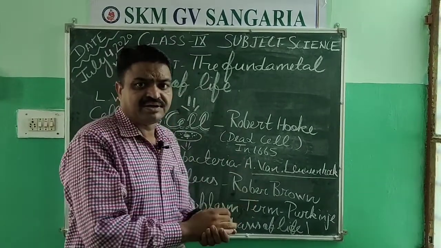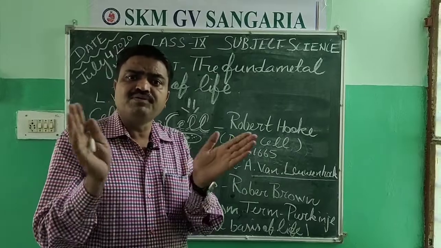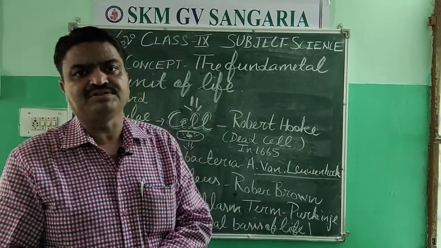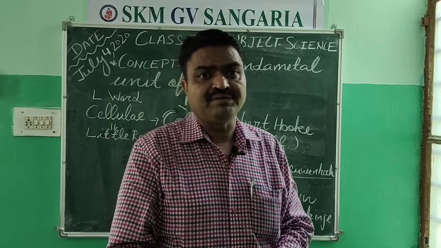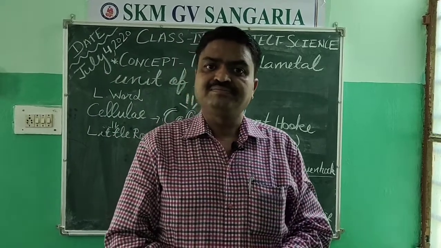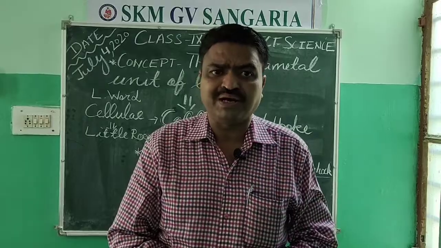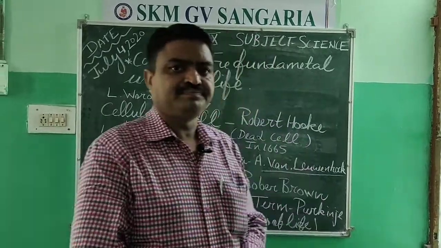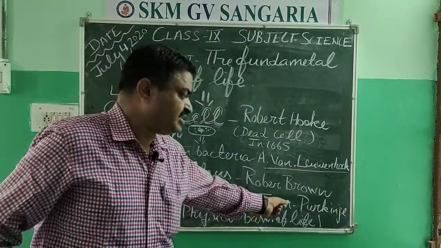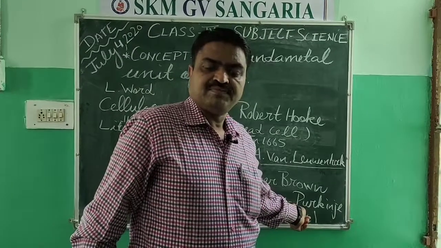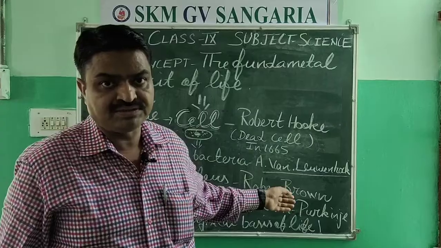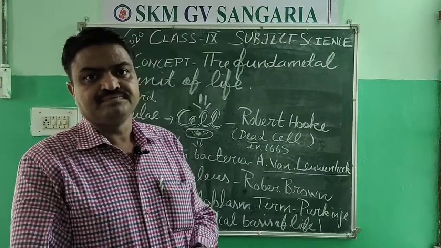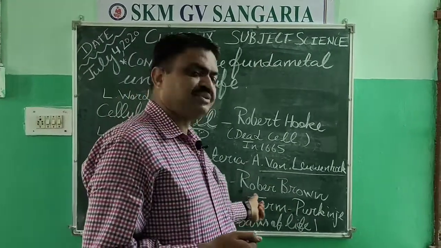After that, we come to the fluid-like component that is found inside the cell. That fluid-like component was termed protoplasm by Purkinje. What was the name of the scientist? The name of the scientist was Purkinje, who gave the term protoplasm.